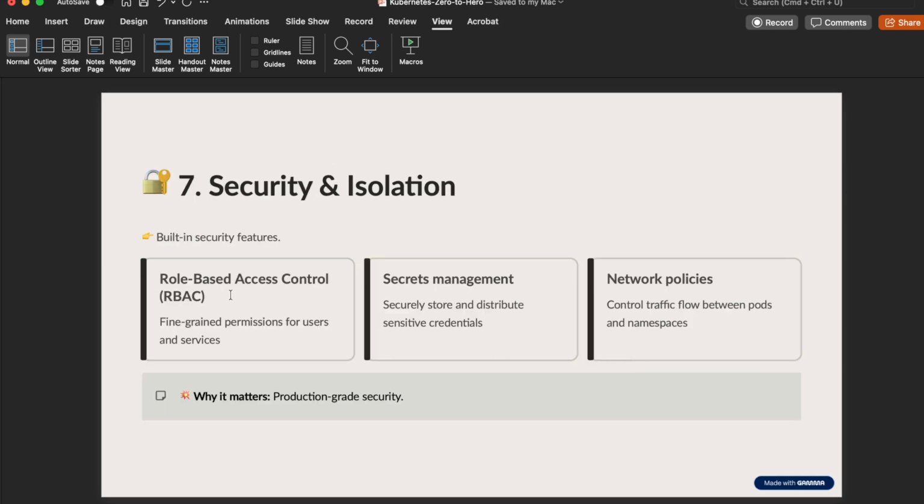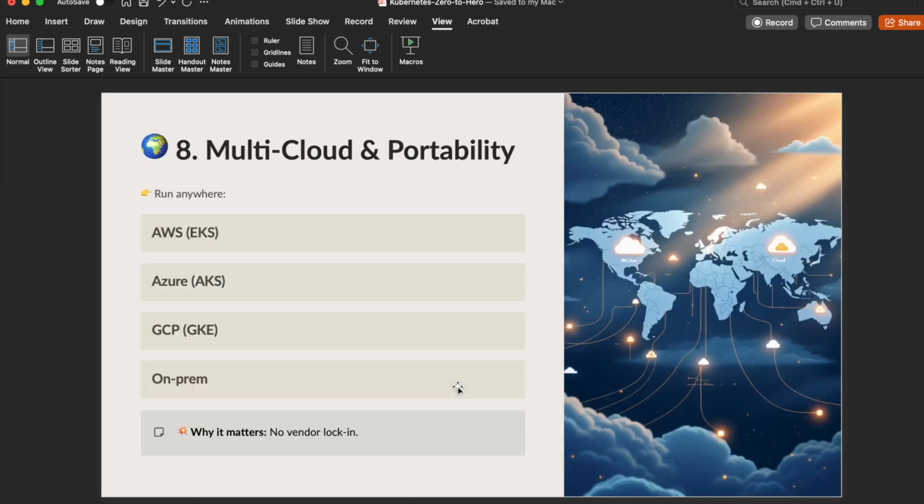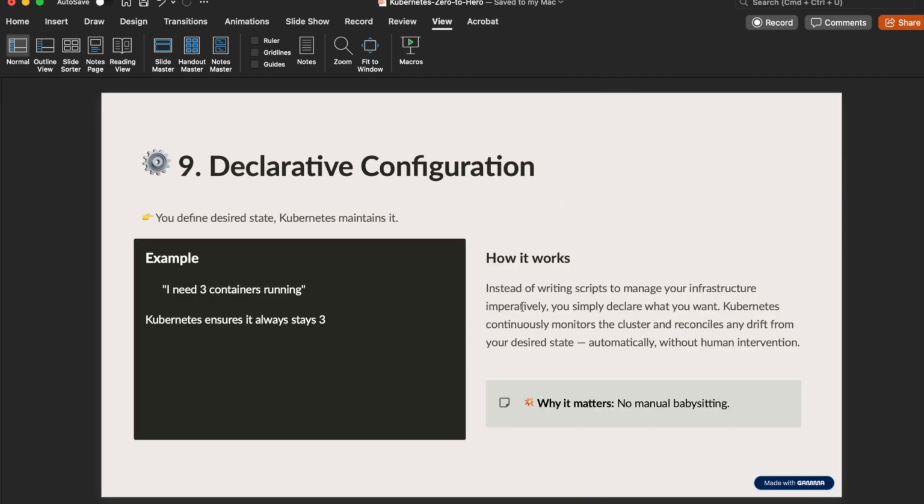Security and isolation. We got RBAC, role-based access control, and security management, network policies, and many other things. So that way you can achieve production-grade security as well. And multi-cloud. You can deploy this Kubernetes cluster on any cloud, even on-premise, even on a Raspberry Pi device as well. By using K3s, we're going to see that as well. So that's no vendor lock-in, so you don't need to be locked into any vendor. And then declarative. You're going to declare what you need. We just did that by creating a deployment with two replicas. Then Kubernetes is going to make sure that that many pods are running all the time. So that's what declarative means.